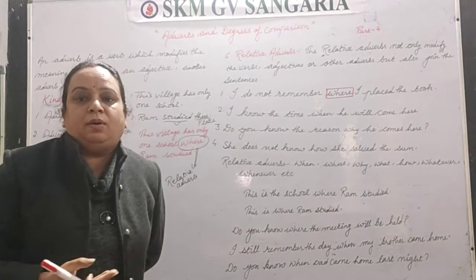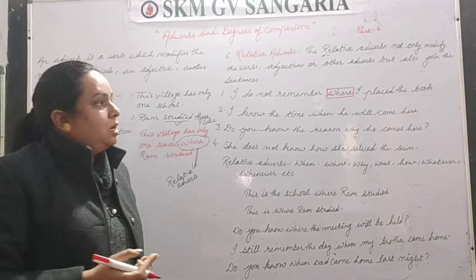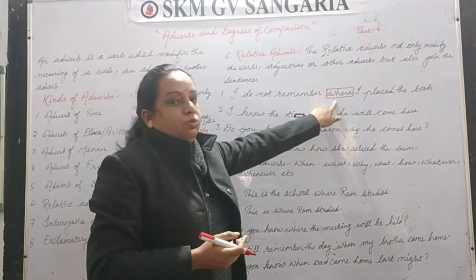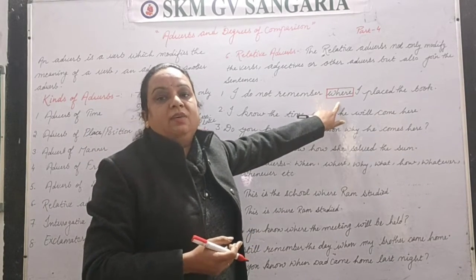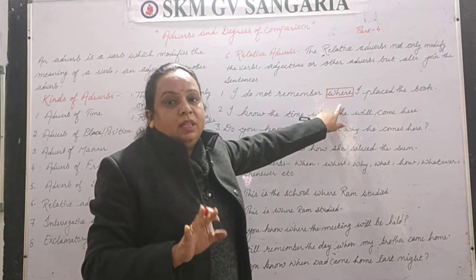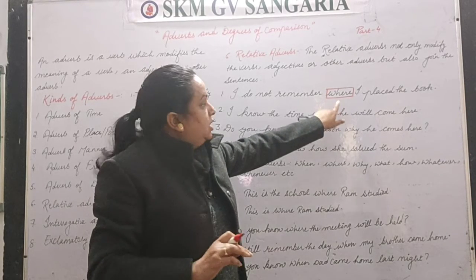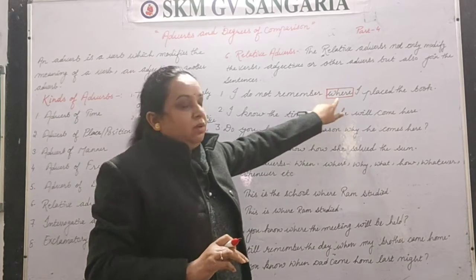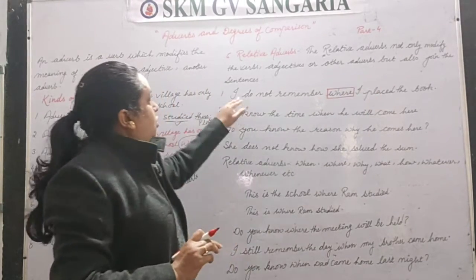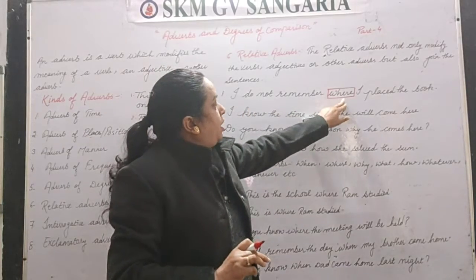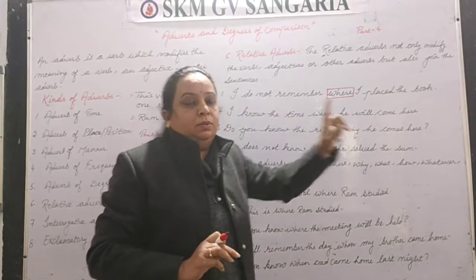This is telling about the place. Clear? So this word where is working as a relative adverb here. You will not say this is adverb of place. This is a relative adverb here because this is joining two sentences together. Clear? So: I do not remember where I placed the book.